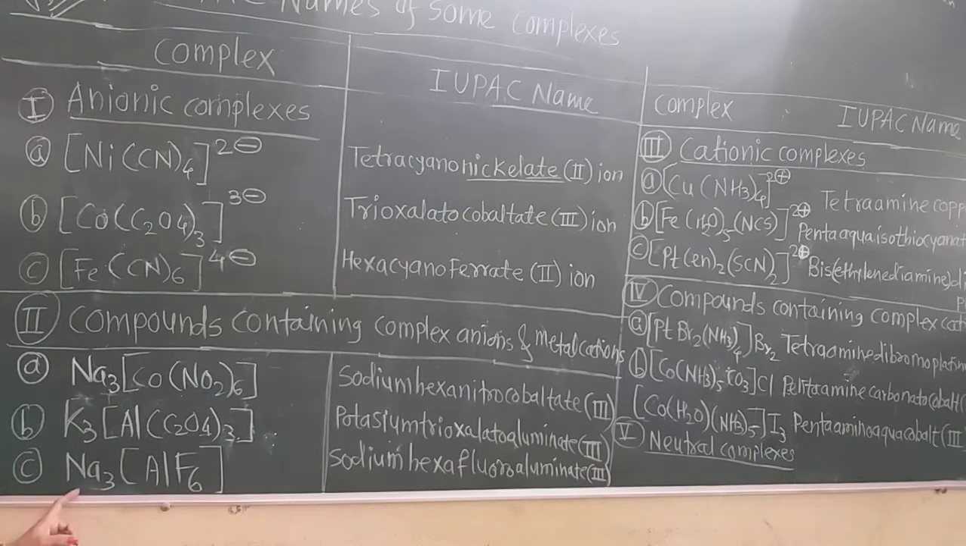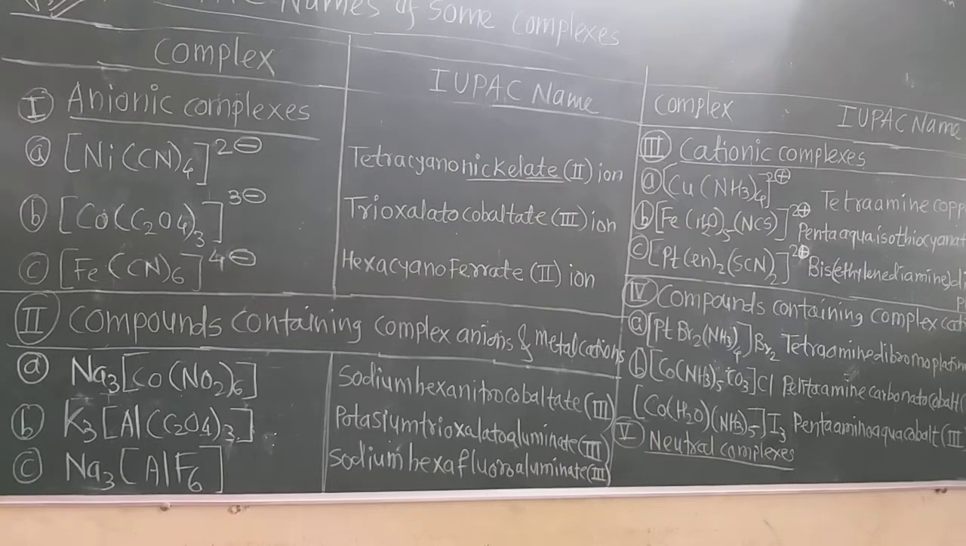Now next, this is also sodium hexafluoro. Fluoride is converted into fluoro. Sodium hexafluoro aluminate 3. Here also totally minus 6. Minus 6 gets cancelled. This plus 3 only was remaining, the minus 3 here. So aluminum has the plus 3 charge. Now this is the sodium hexafluoro aluminate 3.